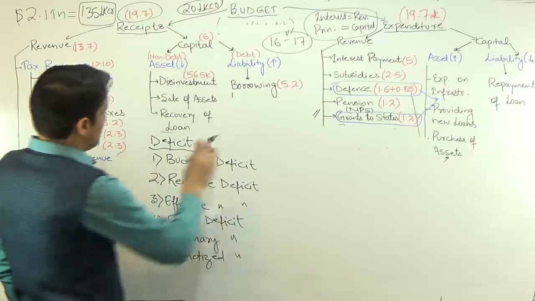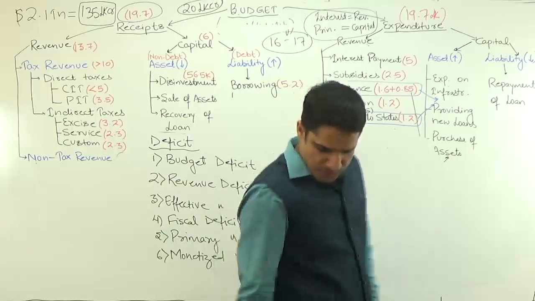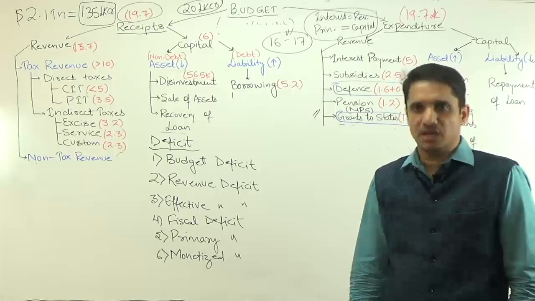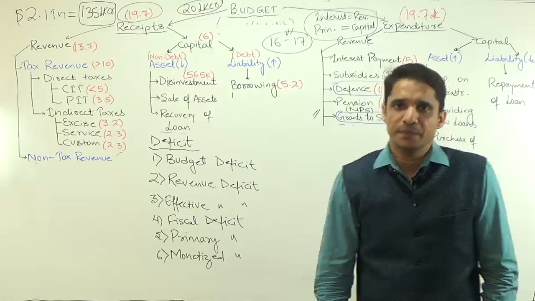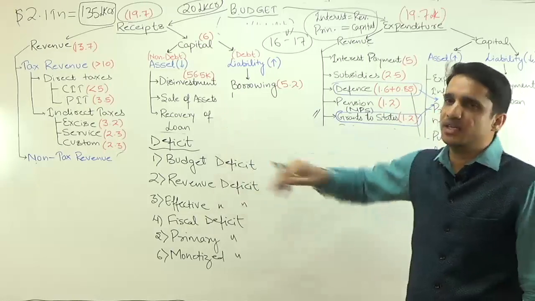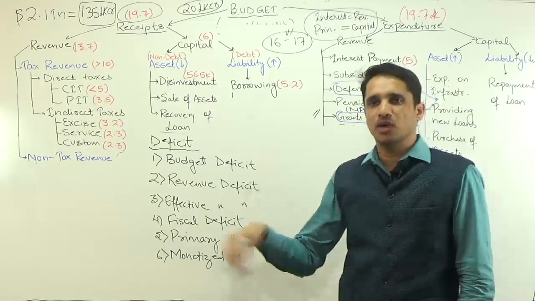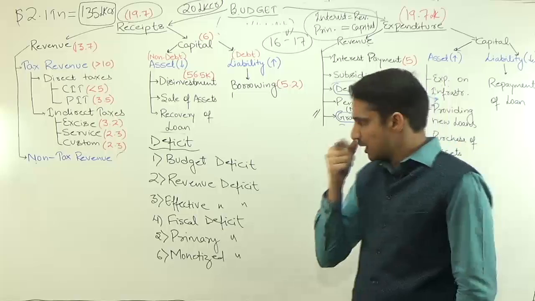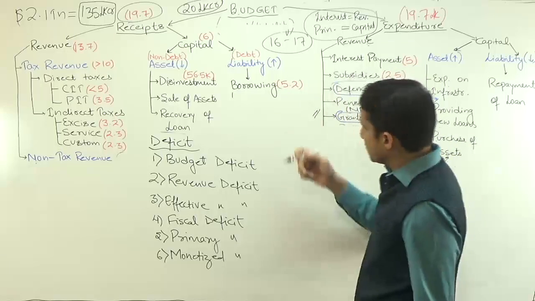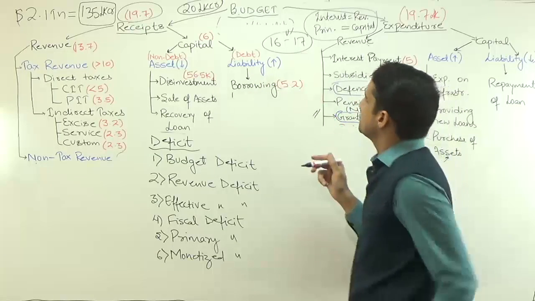So first we'll cover what is budget deficit. Actually at present there is no concept like budget deficit that exists in India. This was the concept until 1997, but now this budget deficit concept has been abolished. Earlier what was the scenario?